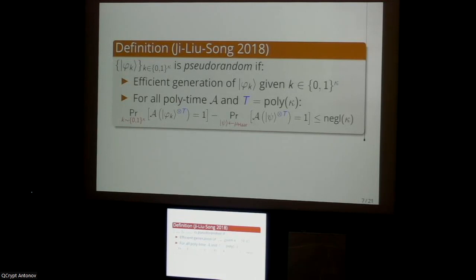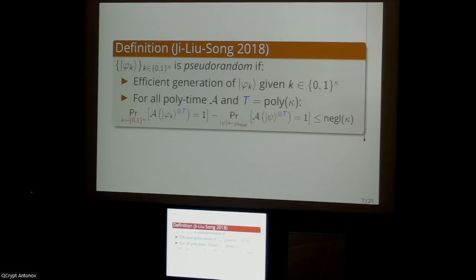And I'll start with the definition of pseudo-random generators, which we saw in Henry's talk. Informally, it's just a keyed ensemble of quantum states with the property that, first of all, you can efficiently generate copies of the state given a key in {0,1}^kappa. Kappa is like the security parameter. And for all polynomial time adversaries and any polynomial number of copies, the adversary cannot distinguish copies of that quantum state from copies of a Haar random state with better than negligible advantage.